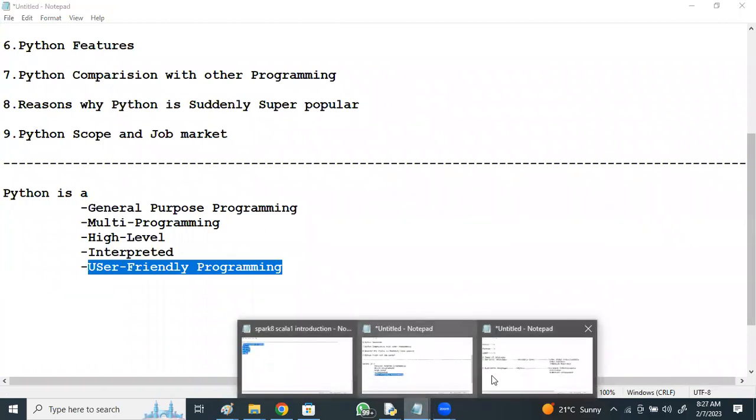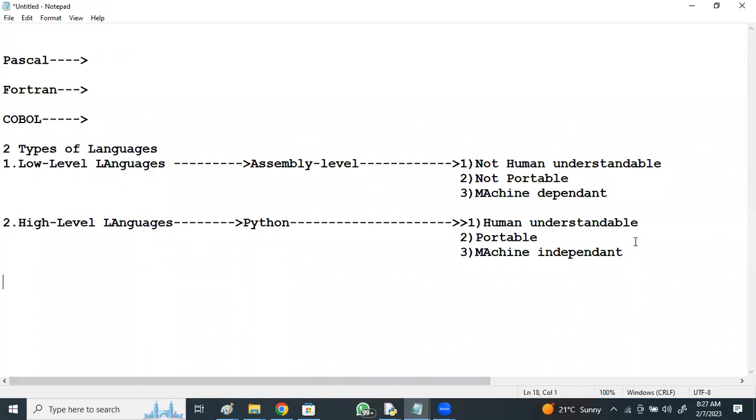Okay, coming to this, Python has got multi-programming features. Python has taken some advantages from one programming language, and it has taken other advantages from other programming languages. In this way, it has taken the advantages from multiple programming languages. So from which programming languages has it taken the features?